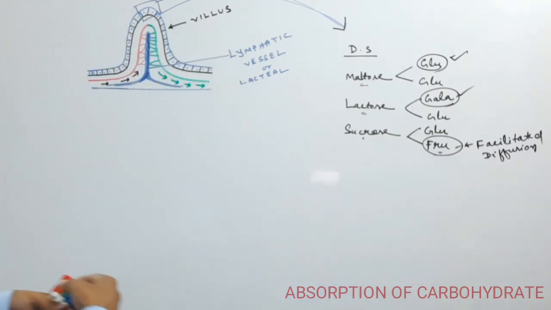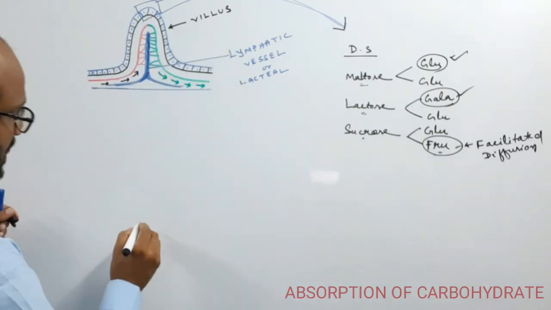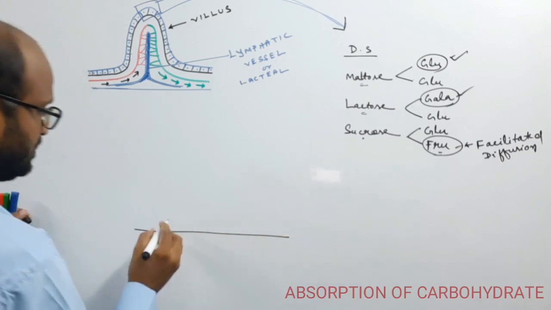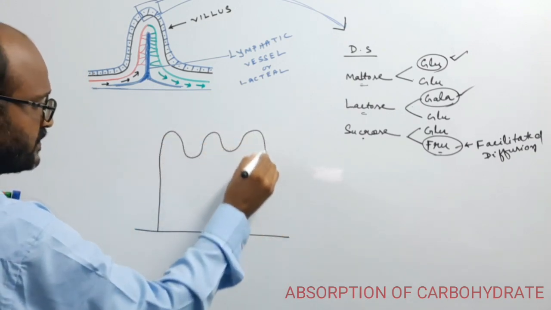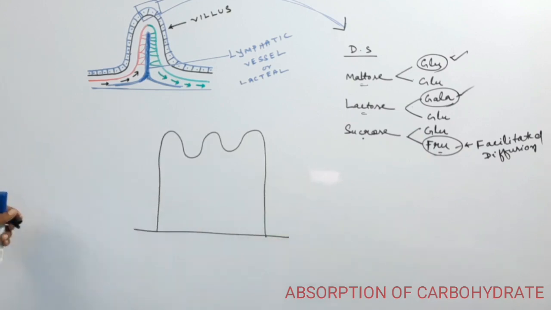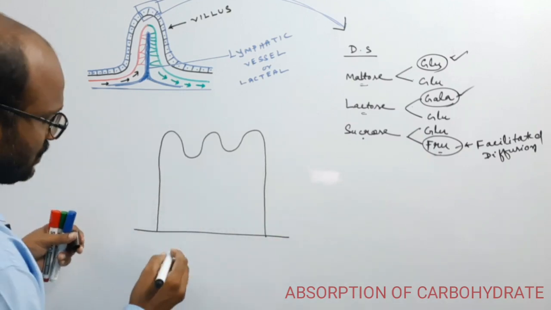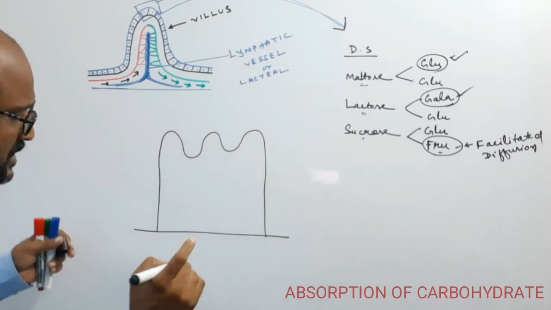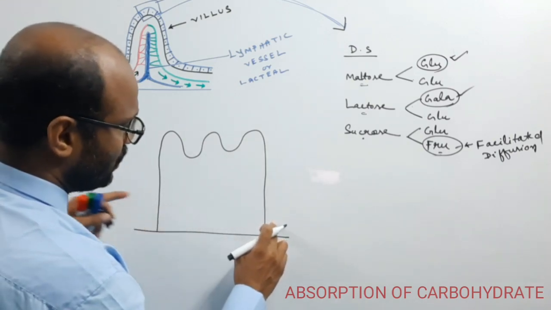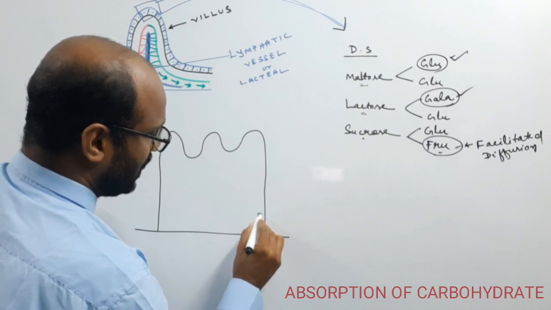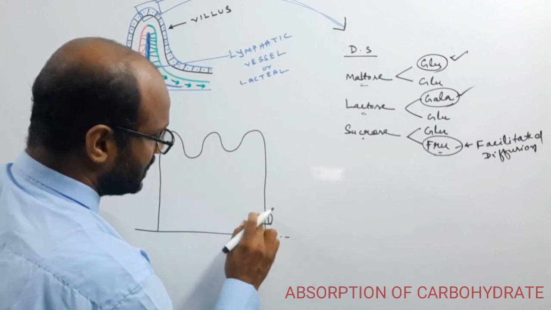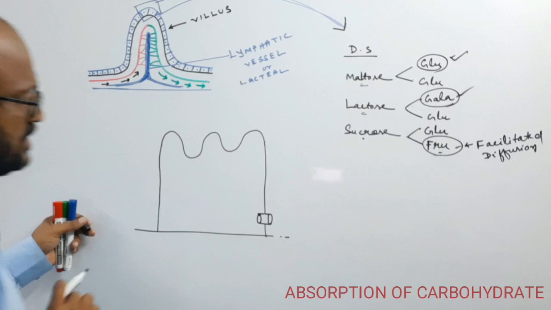So how does it happen? Suppose this is the enterocyte. At the first step, at the basolateral wall, there is one transport.